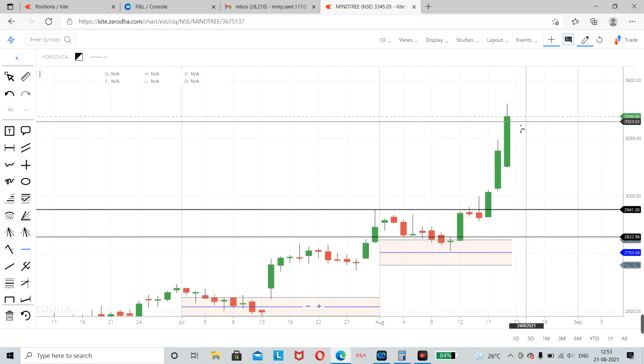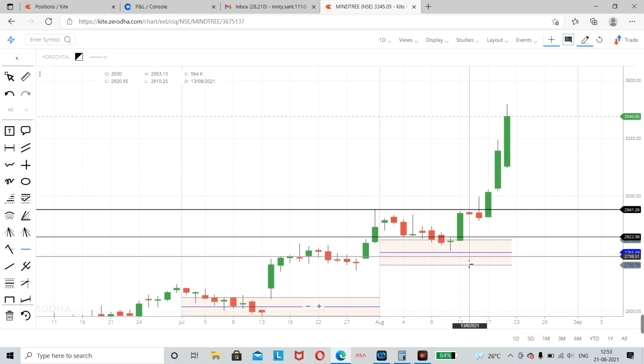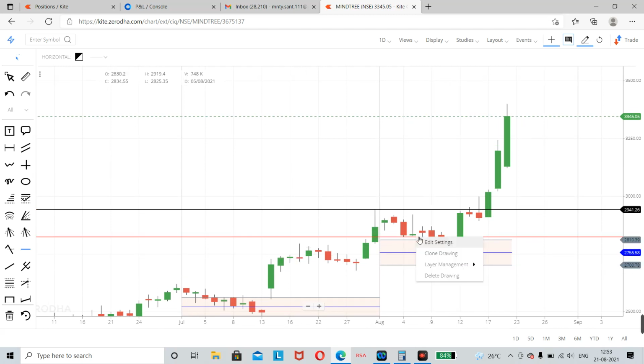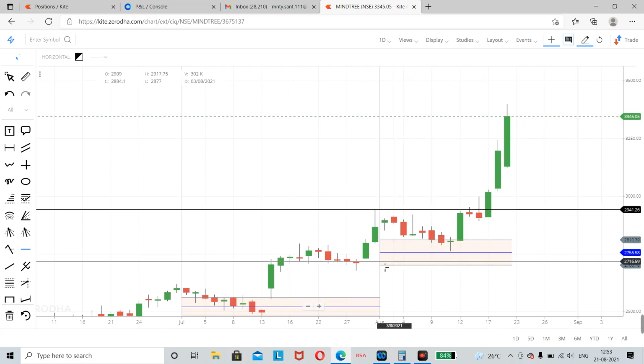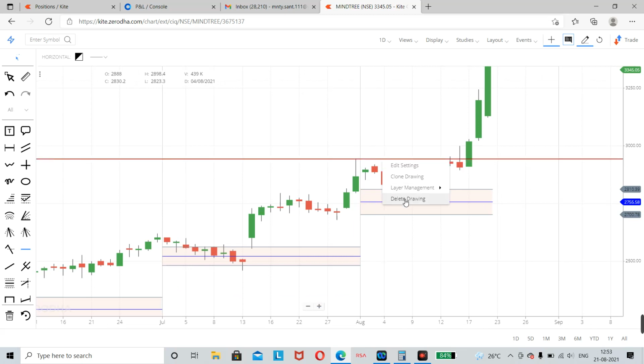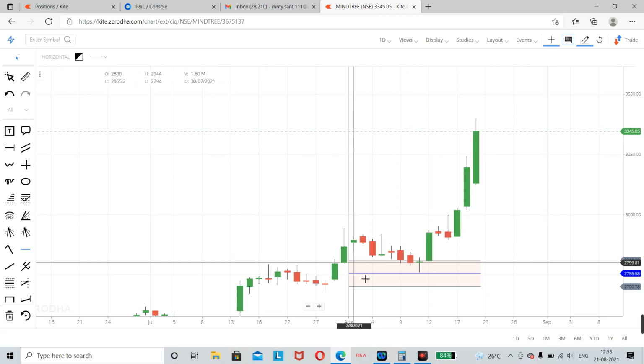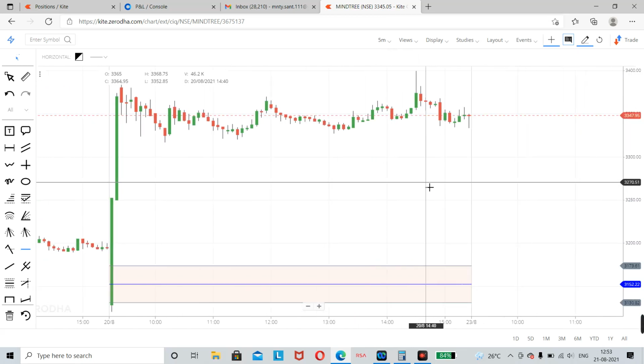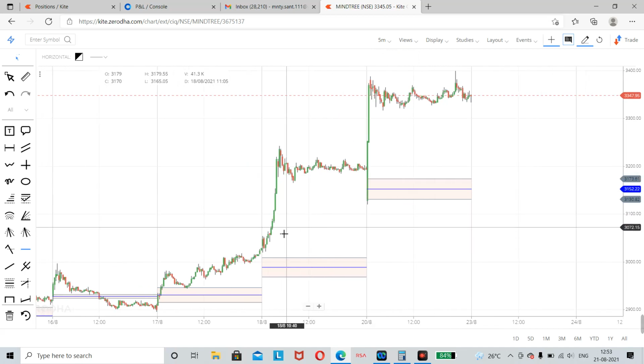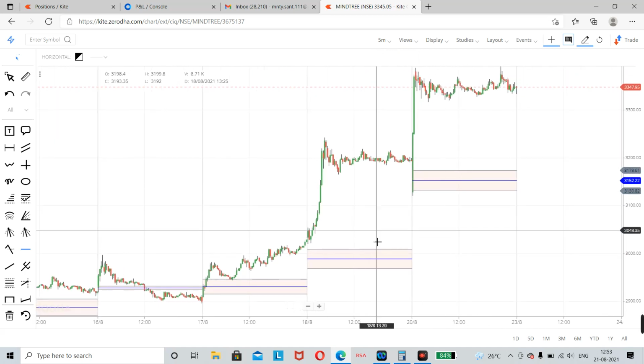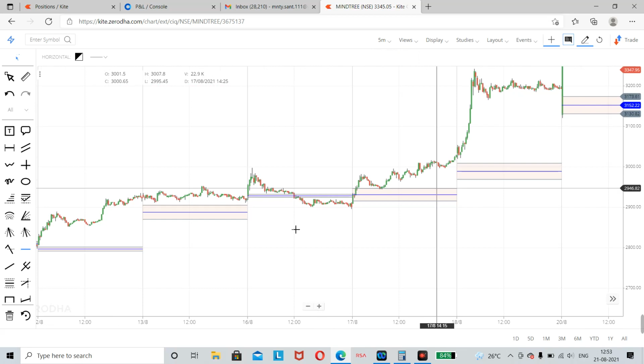But if you look at this chart, where do you put a stop loss even when shorting Mindtree? There is no question of shorting Mindtree. With this kind of setup, always try to find a long trade. So that is the reason I took the long trade entry, but it didn't work yesterday.